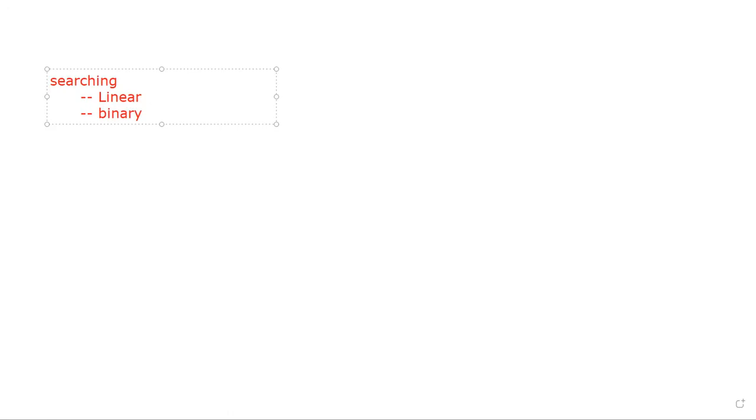When we talk about linear search, we generally do it on an unsorted array or unsorted collection. What is the meaning of unsorted? Which is not in a particular order, ma'am.